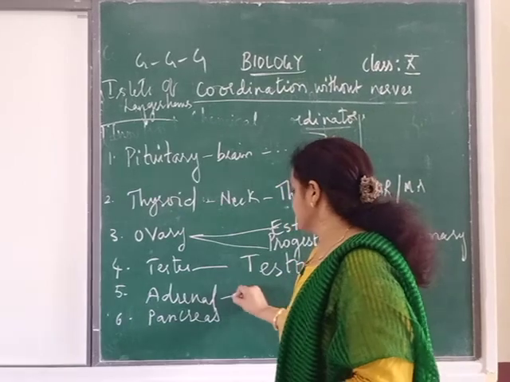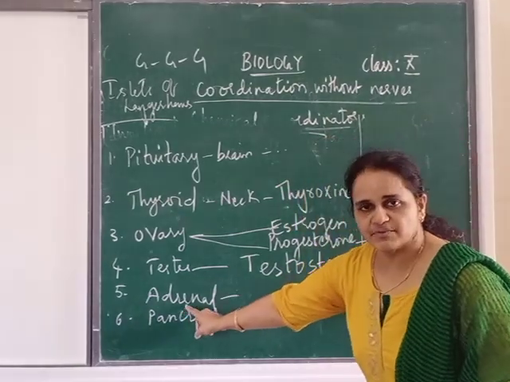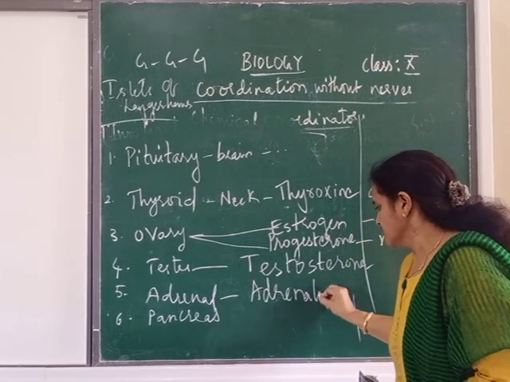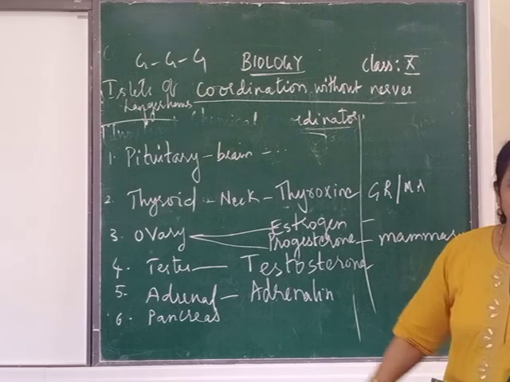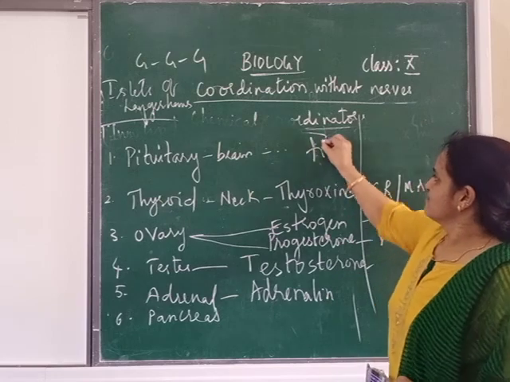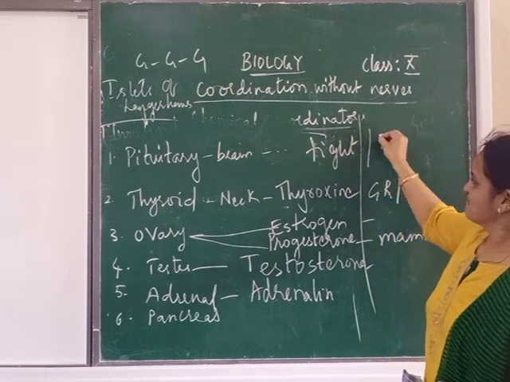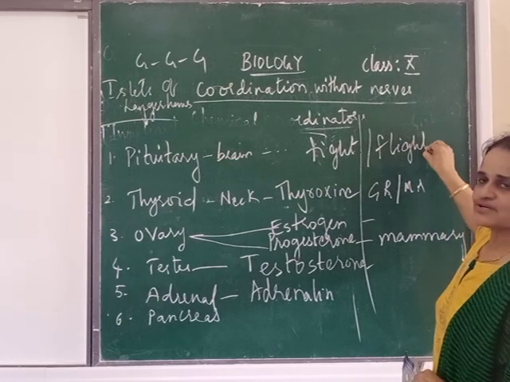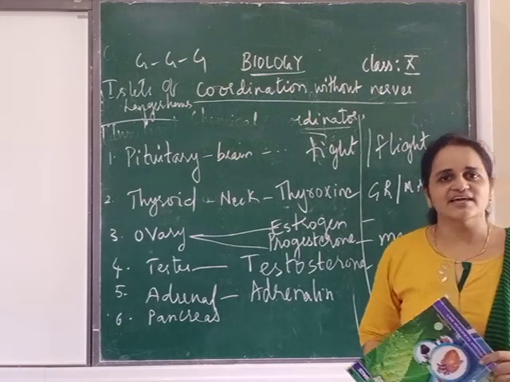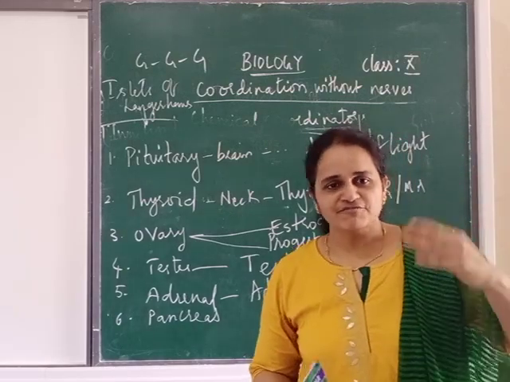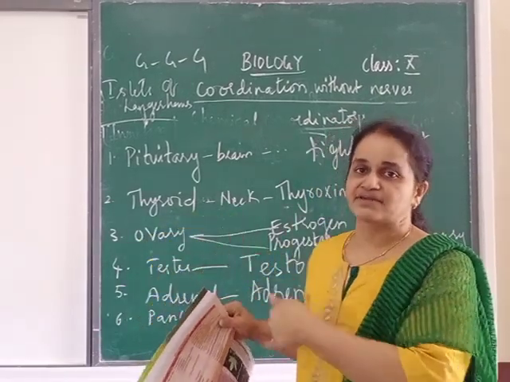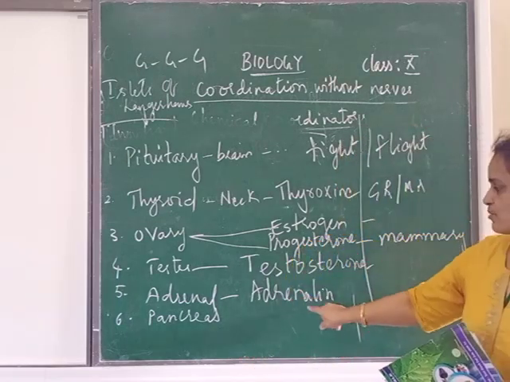Next is the adrenal gland. Now see the hormone name. Half the spelling is there in the question only. See the hormone: adrenaline. This adrenaline is nothing but when you are afraid, it comes. So this adrenaline is called the fight or flight hormone. When you fight, which hormone comes? Adrenaline. When you flight, flight means not going in the aeroplane. It means when you see a dog, you are going to run away, isn't it? When you run away, you are fleeing away. That is flight. The fight and flight hormone is adrenaline.